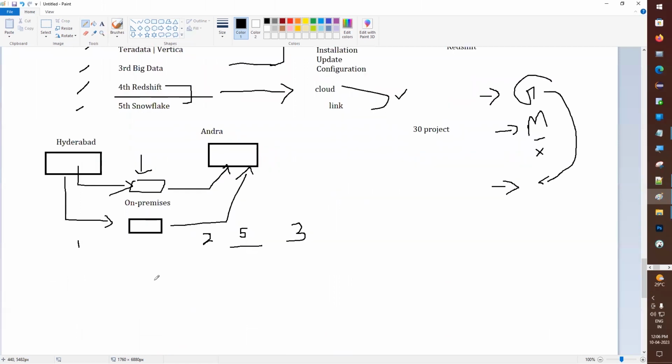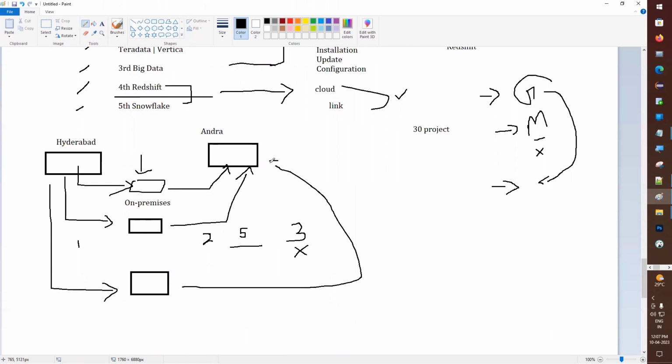Okay, now we can go on. If we get a rented car, we have the headache that we are not using it for 3 days but still have to pay, right? That is the issue. Instead, we can do one more thing: book an Ola from Hyderabad to Andhra. We don't need to put in petrol, servicing, diesel, or pay a driver's salary. Nothing is required. We only pay for however many kilometers it takes, like Ola or Uber, right?